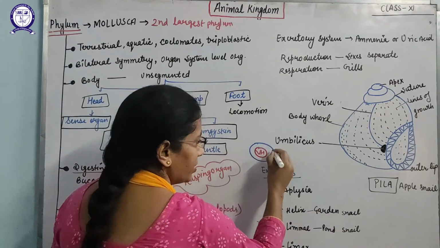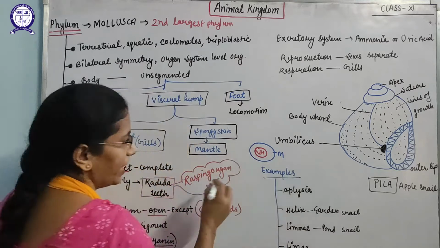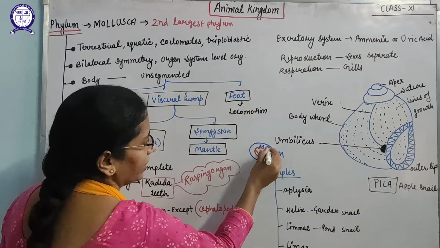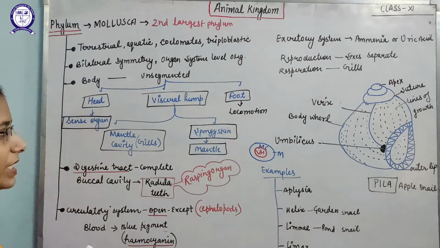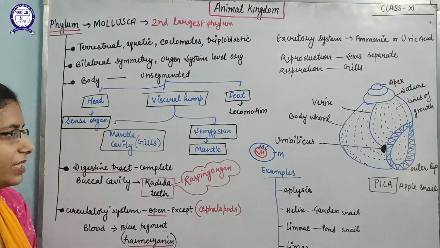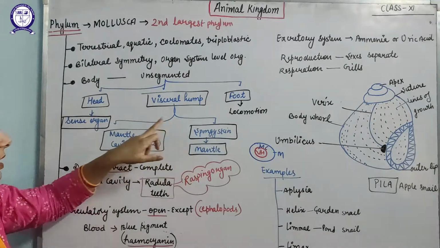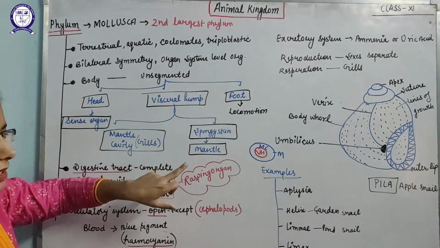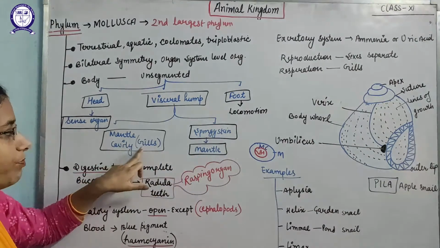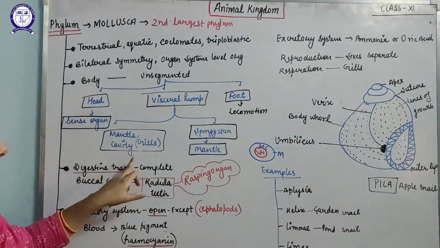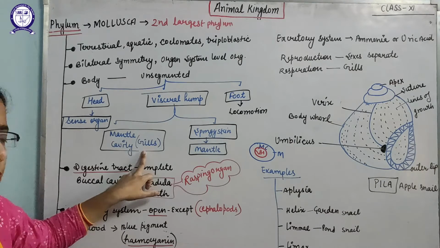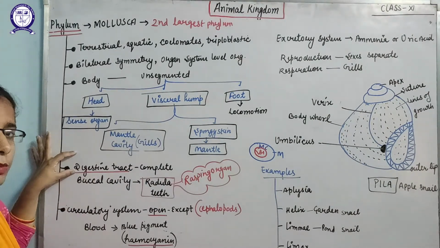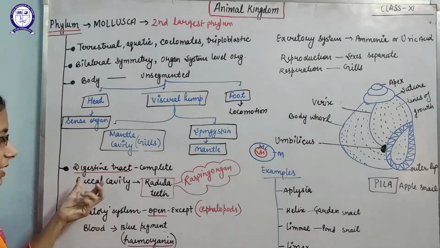This is known as the mantle, and the cavity between the visceral hump and the mantle is known as the mantle cavity, which houses the gills, and the gills help in respiration.